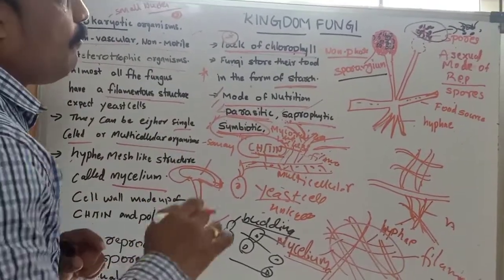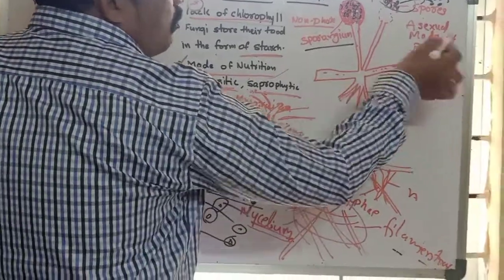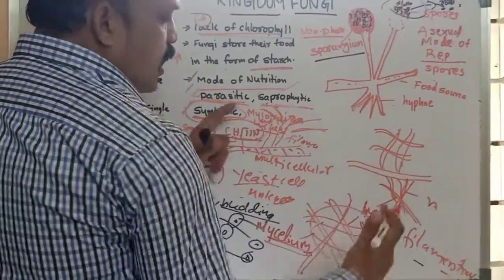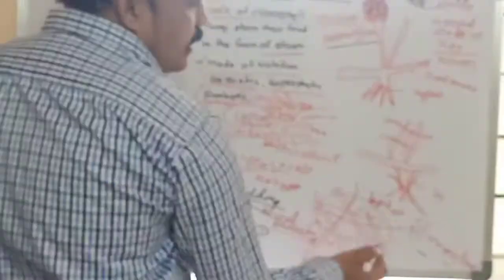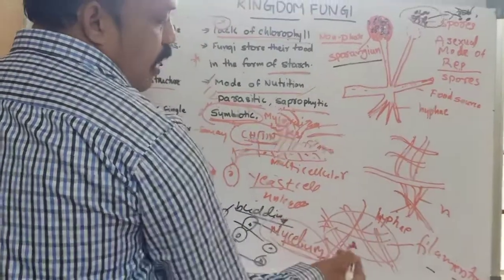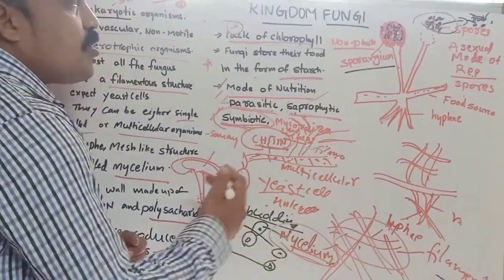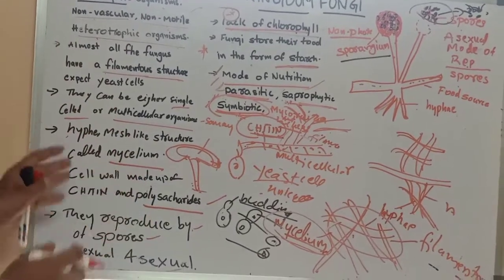So mostly fungi have hyphae. Hyphae means thread-like structures. These hyphae combine and form what? Mycelium. Mycelium means a group of hyphae. Okay, this is the information about fungus, the characteristics of fungus. Please take a look.